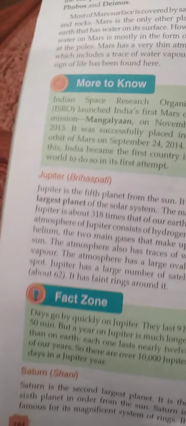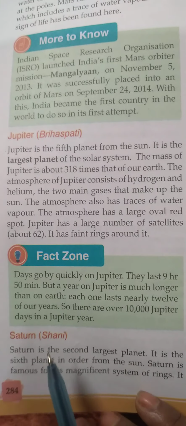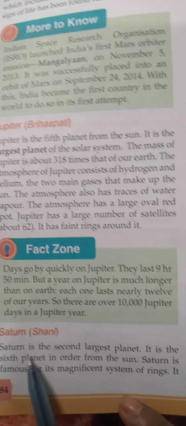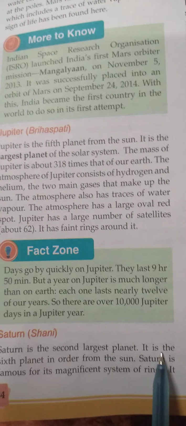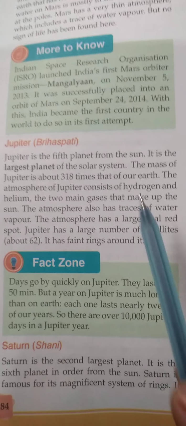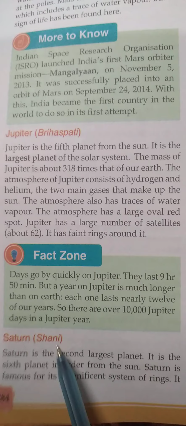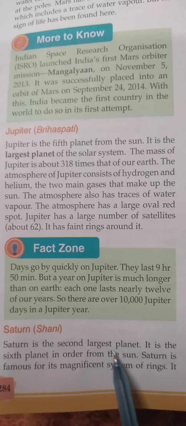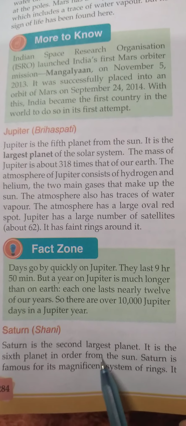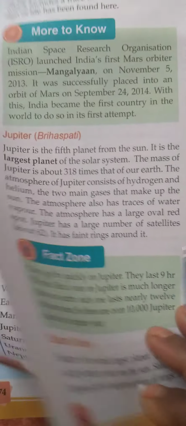Now come to Saturn. Saturn is also known as Shani. Saturn is the second largest planet. Why do we say it? Because Jupiter is the largest planet, and after Jupiter, Saturn is the second largest planet. It is the sixth planet in order from the Sun. Look at the diagram.